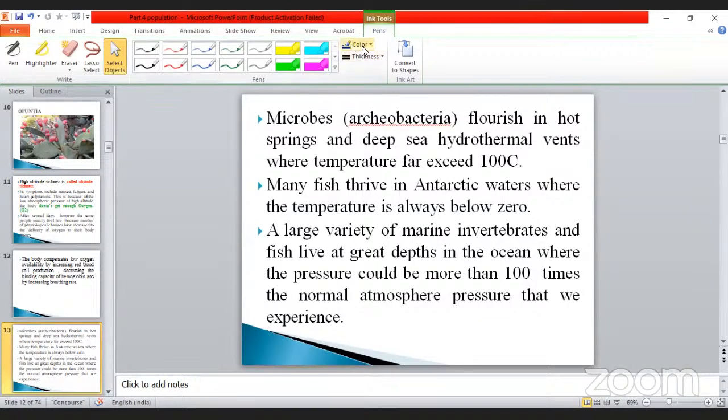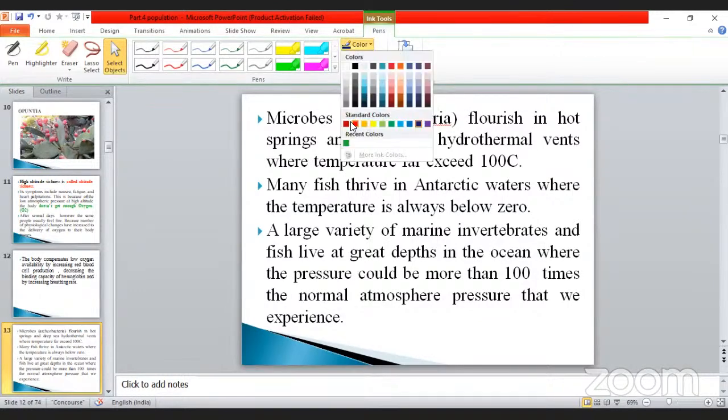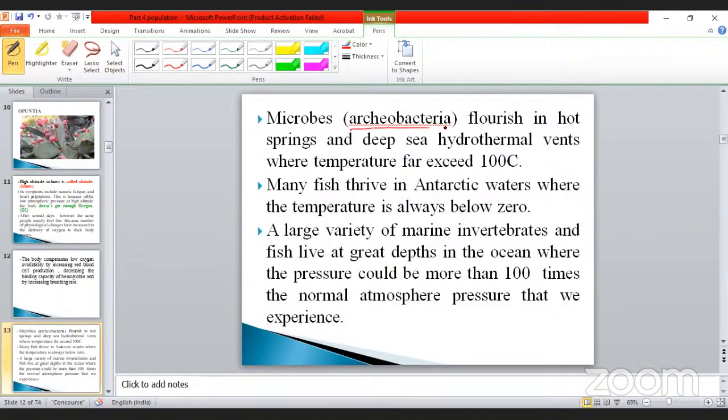Microbes. Microbes, we already studied archaeobacteria, otherwise called marshy habitat dwellers. They flourish in hot springs and deep sea hydrothermal vents where the temperature far exceeds 100 degrees Celsius, more than 100. Okay, so many fish thrive in the Antarctic waters where the temperature is always below zero, and also in the minus category.